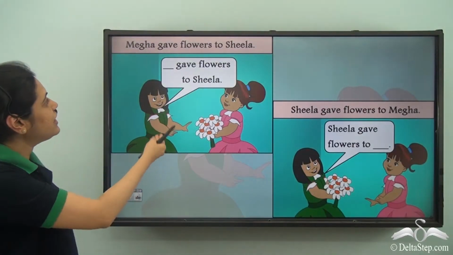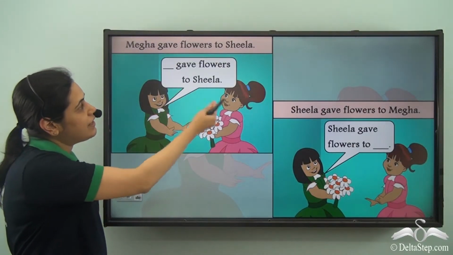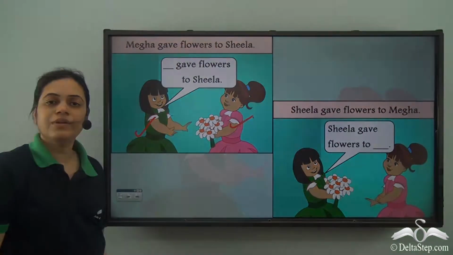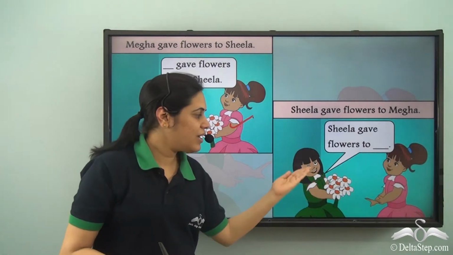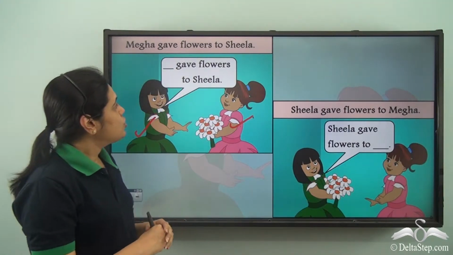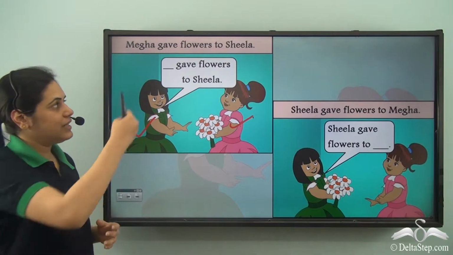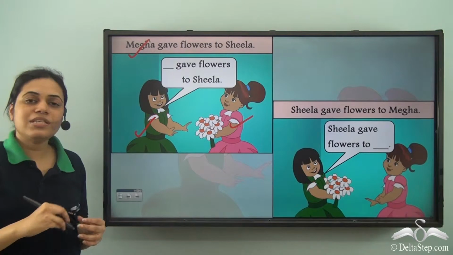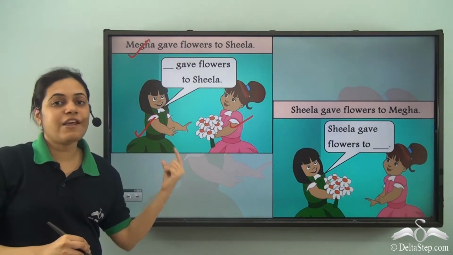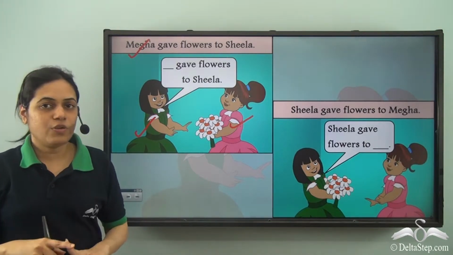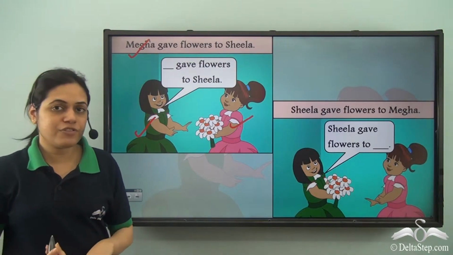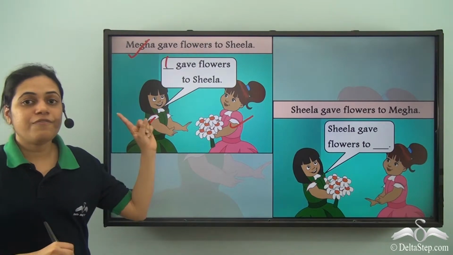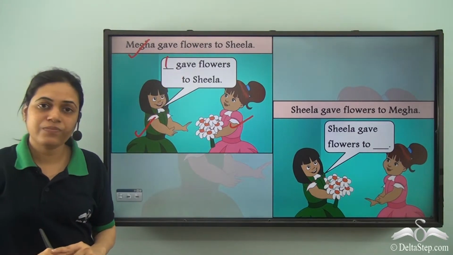Similarly, over here in this picture, Megha gave flowers to Sheila. So this is Megha, this is Sheila. And in this picture, Sheila gave flowers to Megha. So Megha is saying, "Dash gave flowers to Sheila." Now Megha is the subject and Megha is referring to herself. We know that when someone refers to herself, the pronoun used is I when it is the subject.